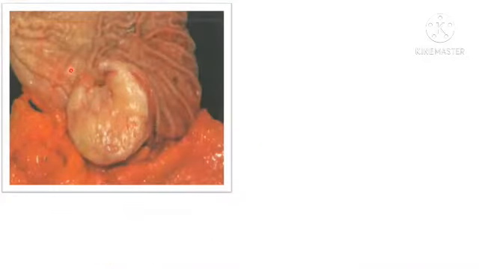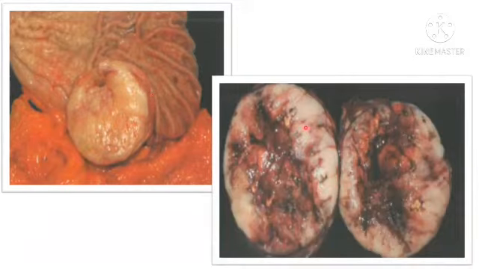You can see here gastric GIST. The surrounding mucosa is ulcerated. There is a well circumscribed tumor mass. This is metastatic GIST to the liver. Cut section shows areas of hemorrhage.